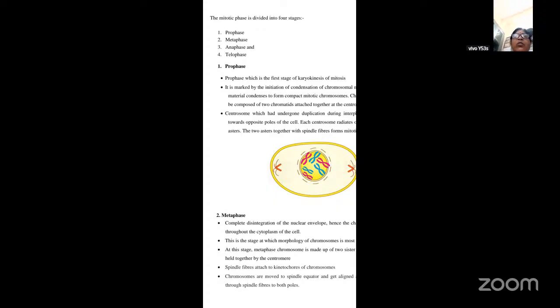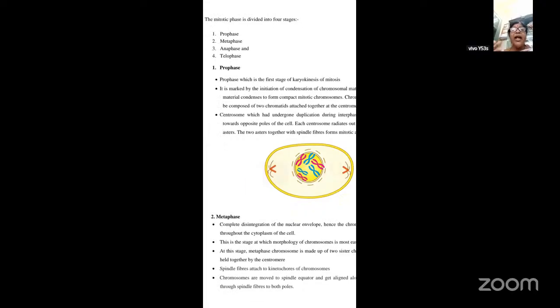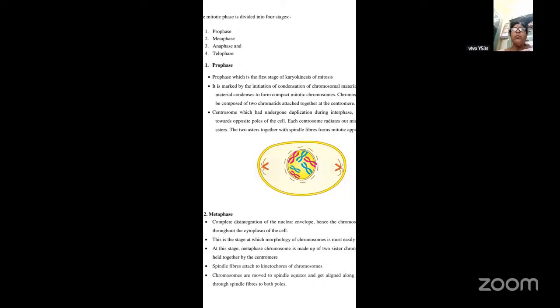Now first we'll see what prophase is. Prophase is the first stage of karyokinesis of mitosis, marked by the initiation of condensation of the chromosomal material. During this phase, the chromosomes, which are present in the form of a reticular network in the nucleus, will condense to form compact mitotic chromosomes.